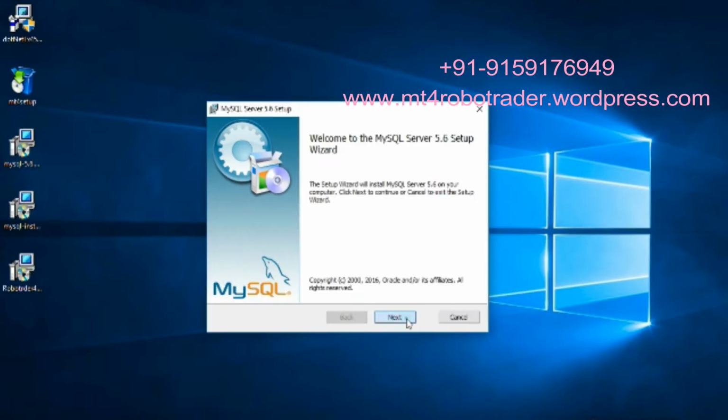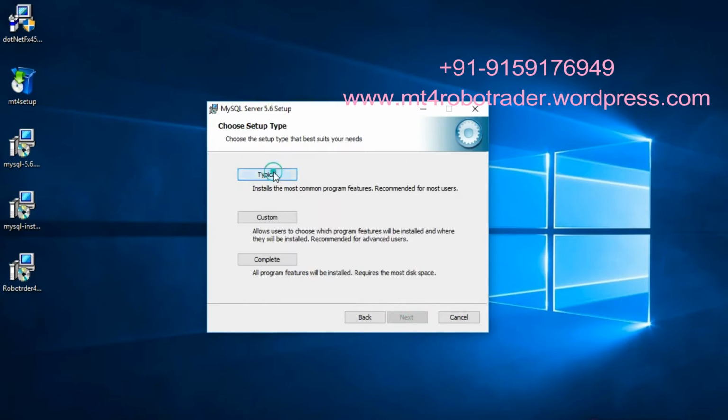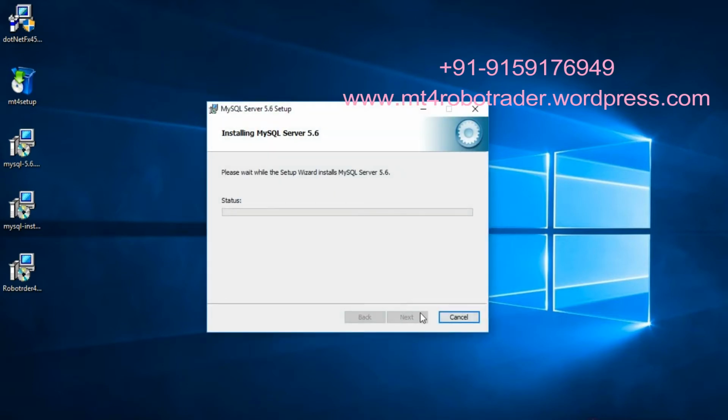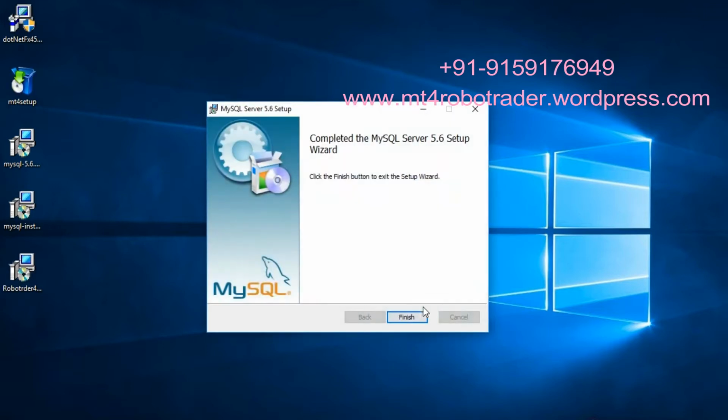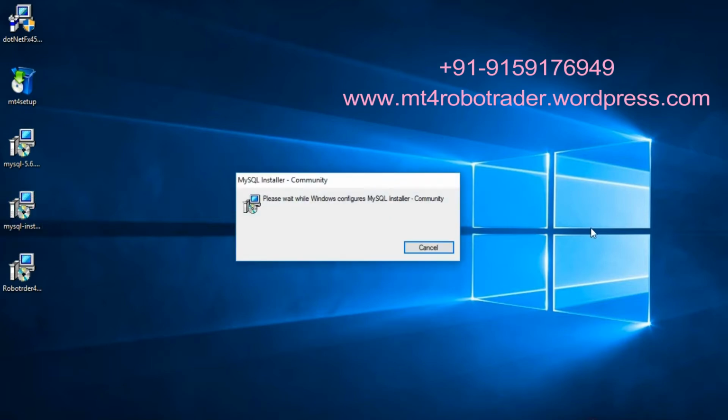Click on Next. Accept the license agreement by checking the box and click on Next. Click on Typical and click Install. Give permission to continue. Finally click on Finish. Then install MySQL Online Installer by double-clicking the file.